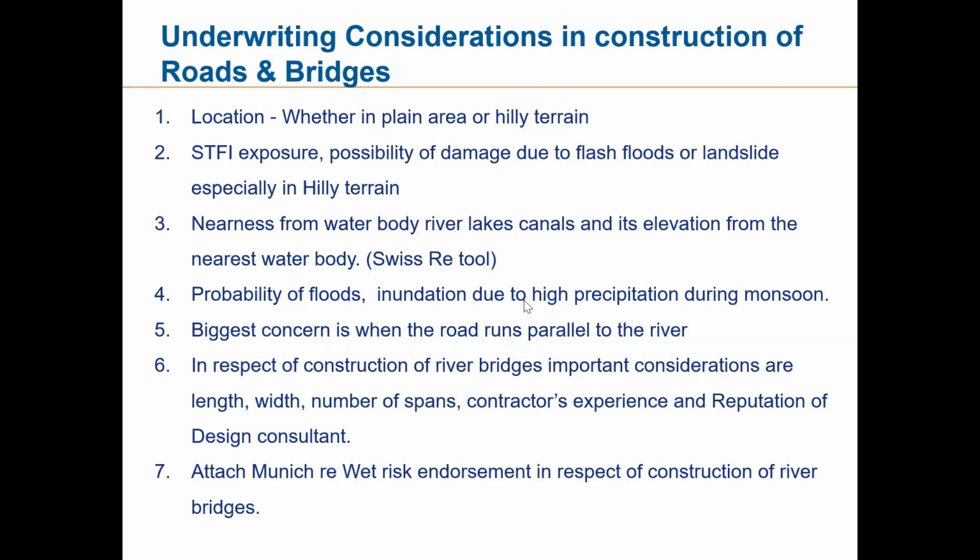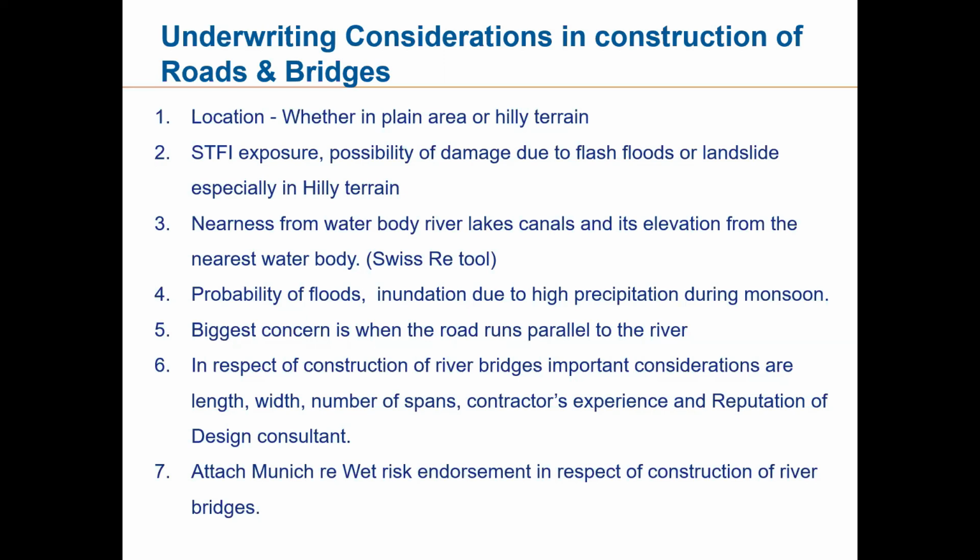At the same time, we have to see the bar chart and look at what activities they are going to carry out during the monsoon period, whether wet works are also to be done. Recently, yesterday only, I have inserted a warranty. What warranty? No wet works to be carried out during the period starting from 1st June till 30th of September. Now, if the proposal is not materialized, hardly matters.